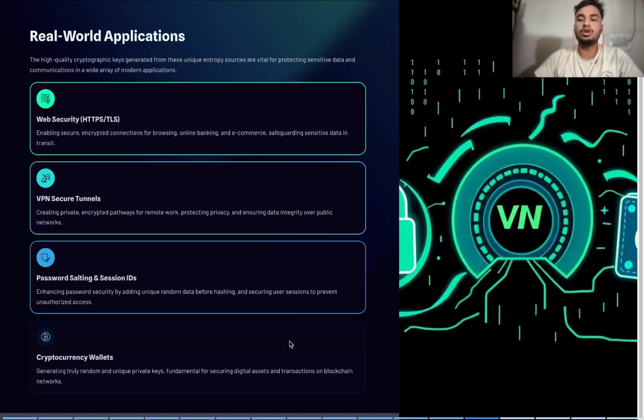Also, these are used to save passwords. In order to save the password, we need to generate a key with which we can open a lock and look into the password. Saving this password is so important because it is one of the most sensitive data that can be used to hack into anything.